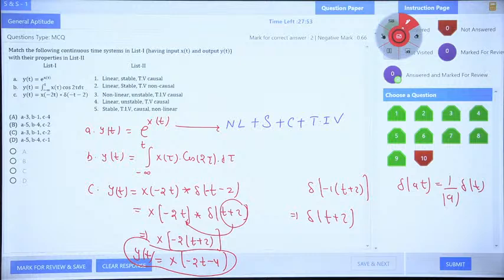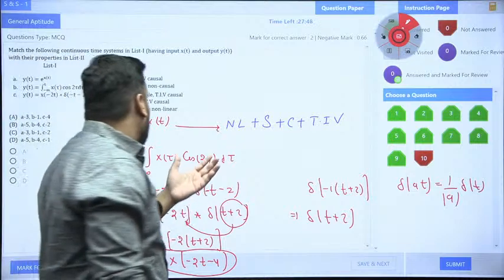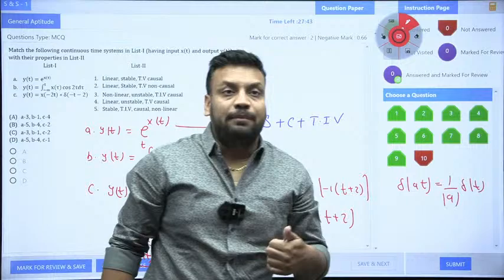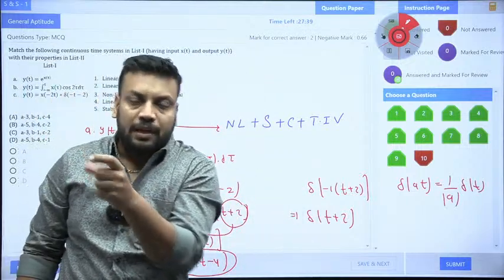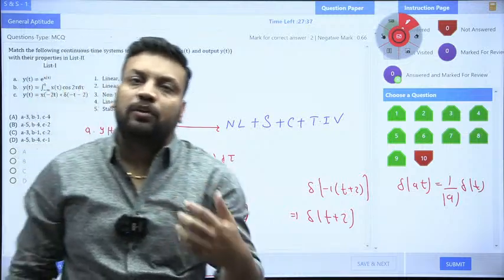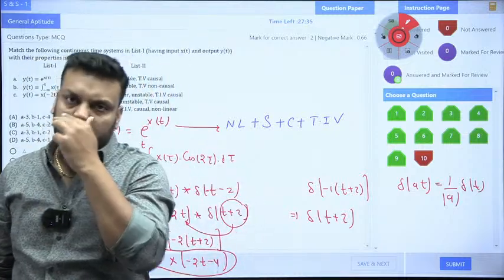Now tell me, shall we go for next or wait? So now tell me, guys. You know that for the causal and for the time invariant. Why time invariant? Because y(t, t0) is equal to y(t minus t0). And a system is said to be causal if the output is only depending on the past and present values. Tell me yes or no, guys.